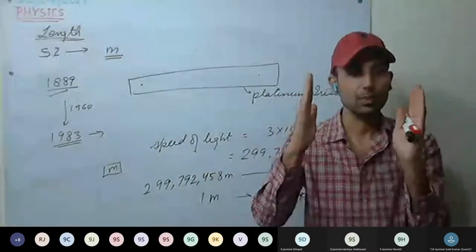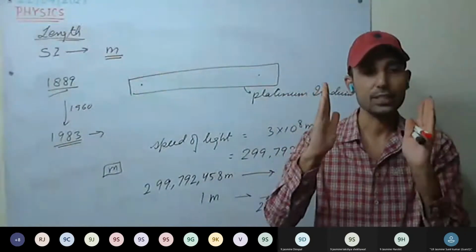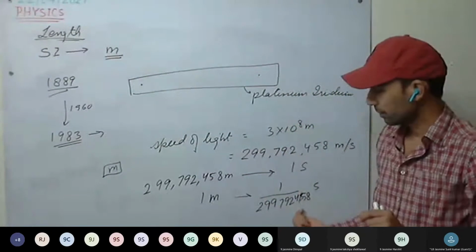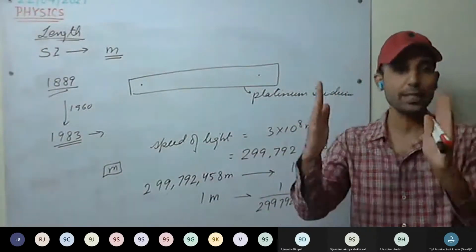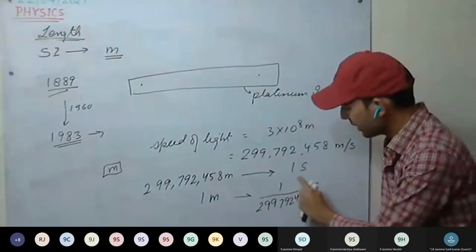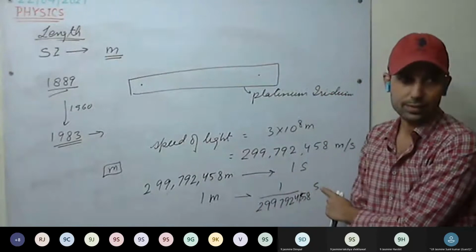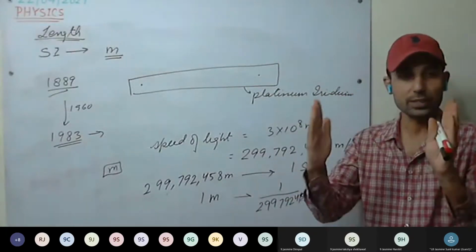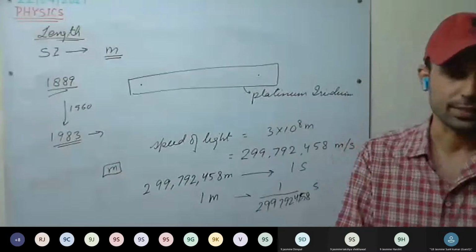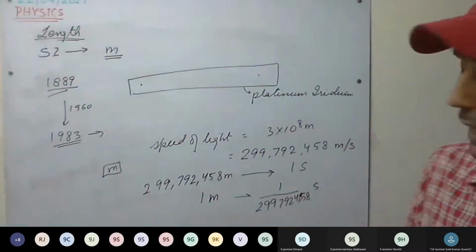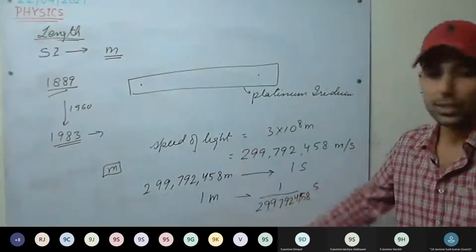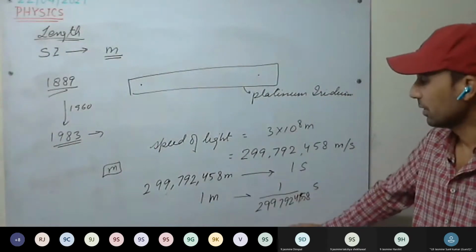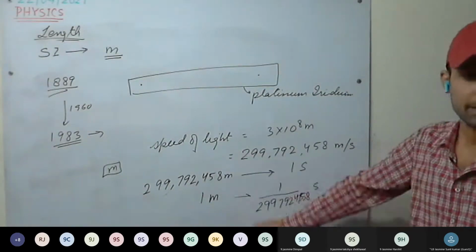That distance is defined as 1 meter. Understood, everyone? That's how we have defined the meter. So this definition you must remember. It's easy to remember as well.